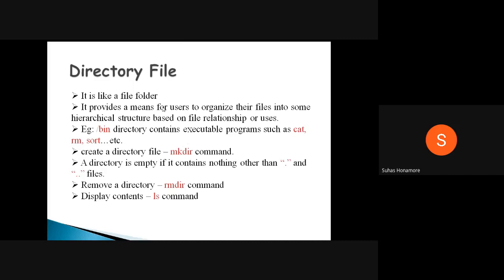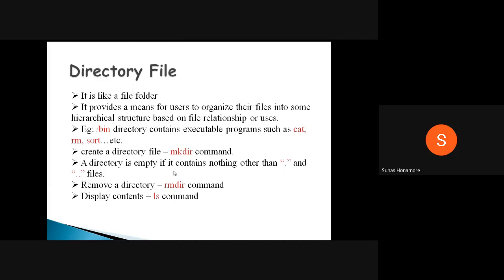To create a directory you have the mkdir command, and to remove a directory you have rmdir. If you want to see the contents of a directory, we always use the ls command. By default, an empty directory always contains the dot and dot-dot entries. Here, the single dot indicates the current directory, and the double dot indicates the parent directory.